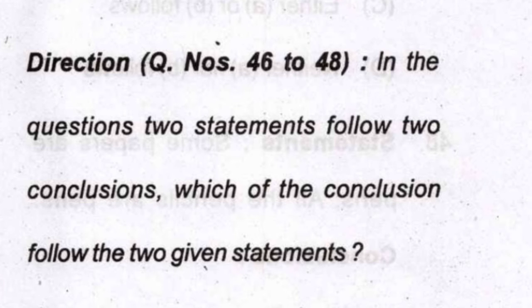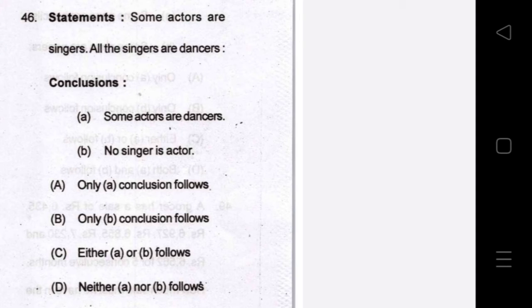Now there is a direction for question number 46 to 48. In the question, two statements follow two conclusions. Which of the conclusions follow the two given statements? So now let's come to question 46. The statements are: some actors are singers and all singers are dancers. There are two conclusions. A is, some actors are dancers, and B is, no singer is an actor. So conclusion A is the correct answer, because since all the singers are dancers, some actors are dancers.